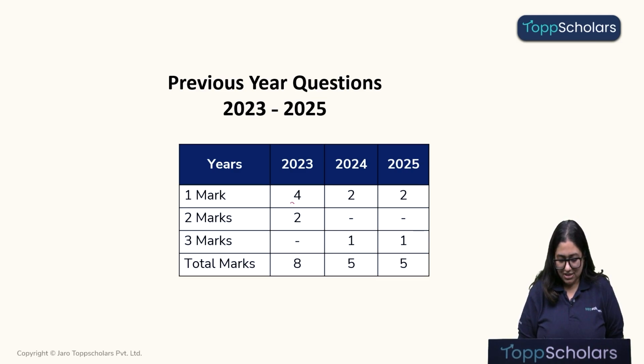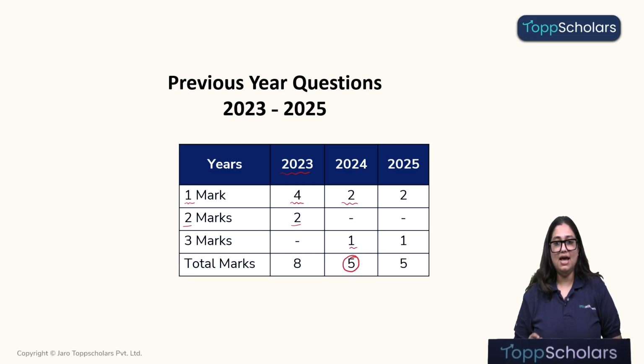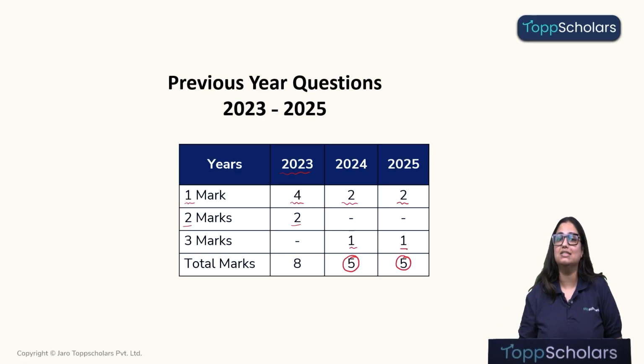Total 4 questions of 1 mark each were asked in the year 2023, and 2 questions of 2 marks each. So total 8 marks were asked from this topic in 23. In 24, 2 questions of 1 mark each and 1 question of 3 marks were asked. Total 5 marks were asked from this topic. And in 2025, 2 questions of 1 mark each and 1 question of 3 marks. So again, total 5 marks from this topic have been asked.